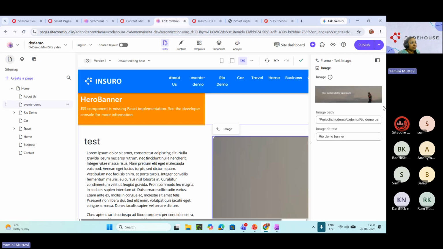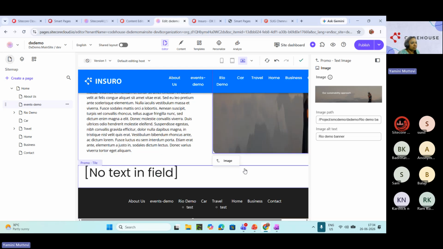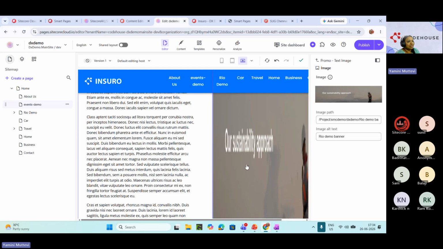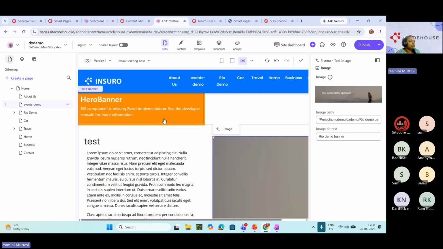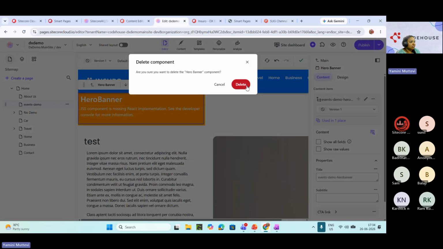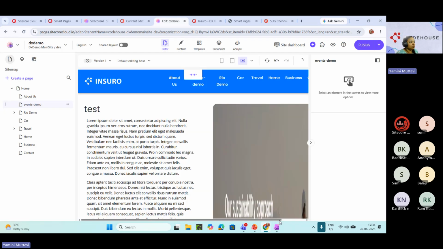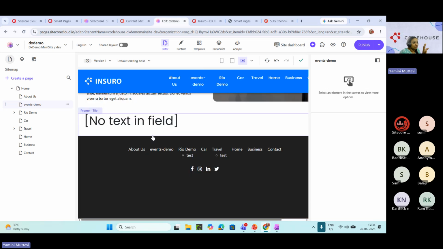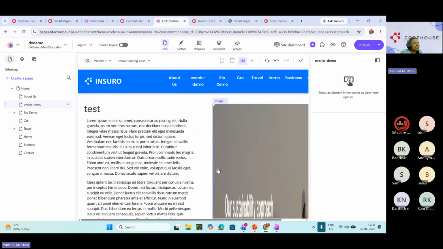Okay, let me close it. I don't want to add it. Okay, it added, but it is not supporting, I guess, because of some ratio issues and other things. I'll remove this component. I don't want this hero banner because there is some issue with that. I'm not sure because I have to go back to the stage and edit that. Other than that, it is an issue with the banner, but not with the smart pages. So we created it like this, right?